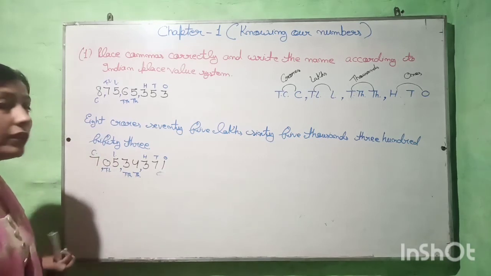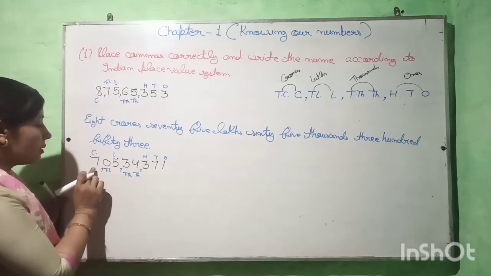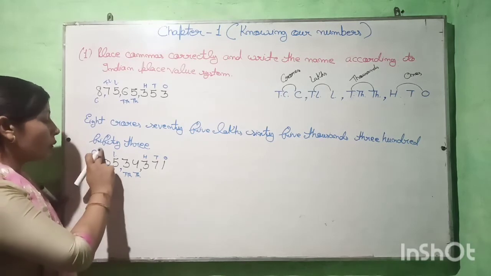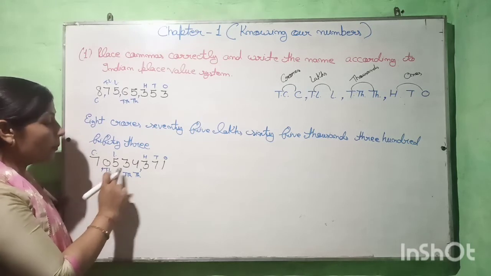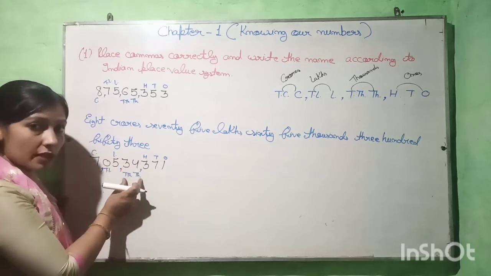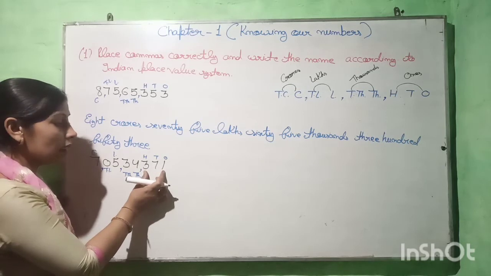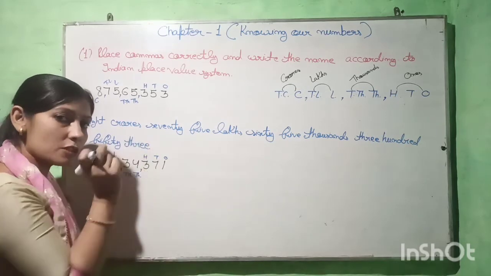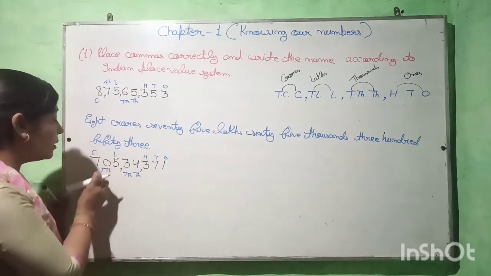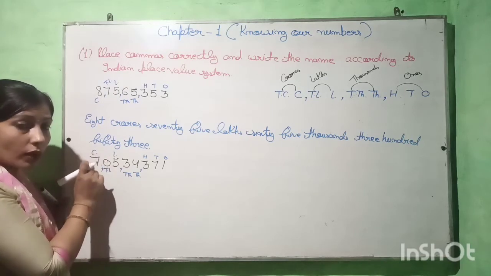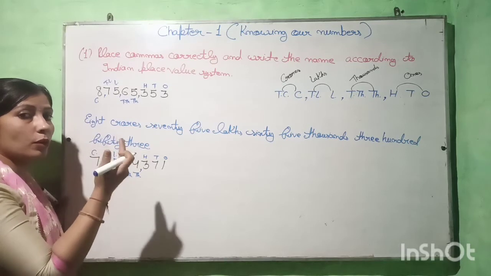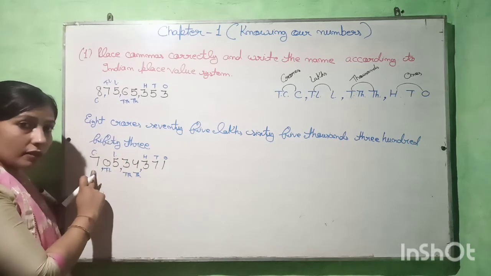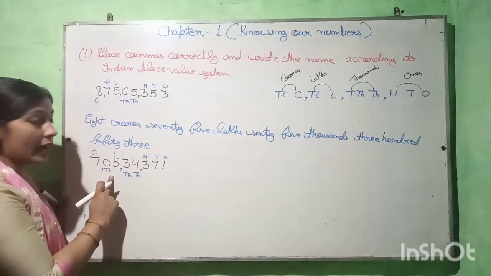So how can we read it? 7 comes in the crores period, 5 comes in the lakhs period, 34 comes in the thousands period, and this 371 comes in the ones period. So first we write the number in that period, and then we write the name of that period. So 7 crores,